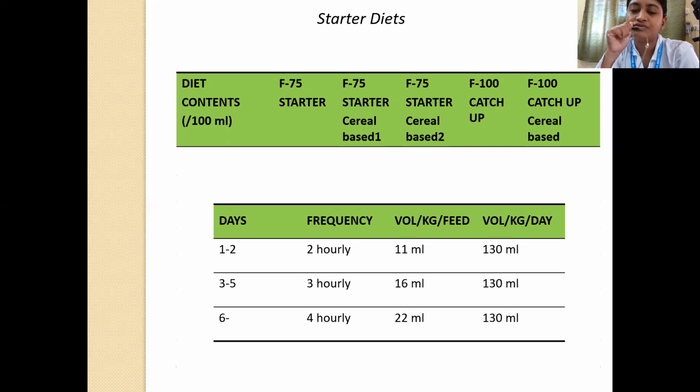Then over the next 2 to 3 days, we can decrease the frequency so that the child is given feeds every 3 hours. We can increase the volume of each feed, so that will be around 16 ml per kg per feed, but the total volume per day will remain 130 ml per kg. And on the 6th day, we can increase the spacing to 4 hourly by increasing the volume of each feed to 22 ml per kg, so that the total volume remains at 130 ml per kg per day.